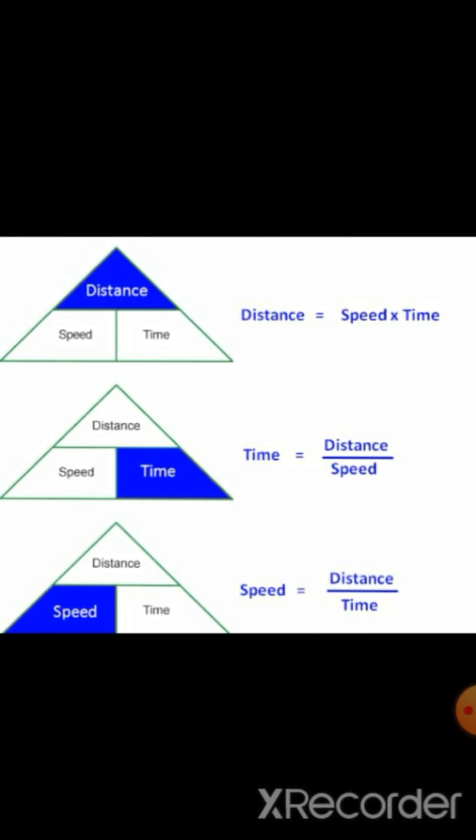Now let us see the units for speed or velocity in the SI system. We know that distance or the displacement is measured in meters and the time is measured in seconds. So the speed or velocity will be measured in a unit meter per second in SI system.